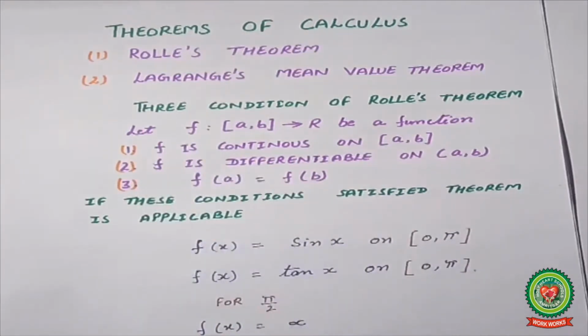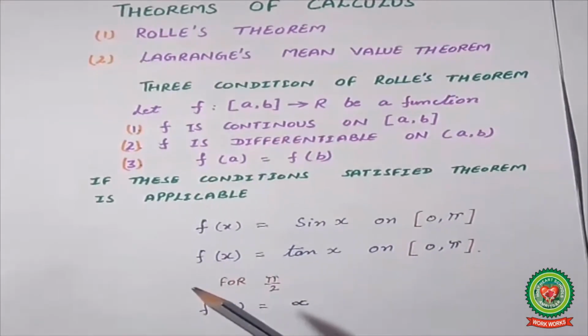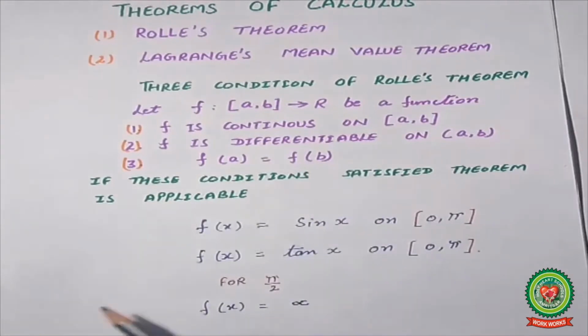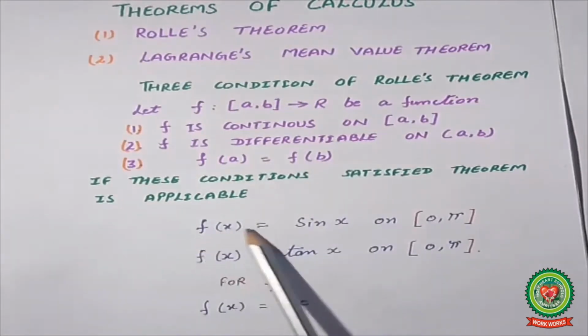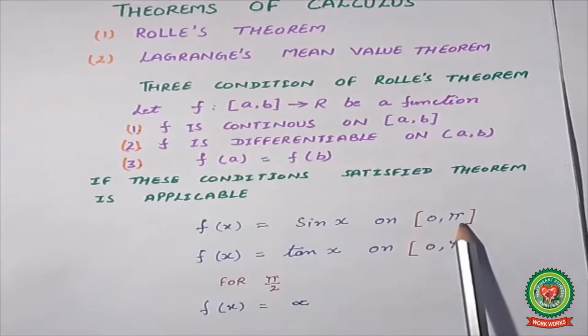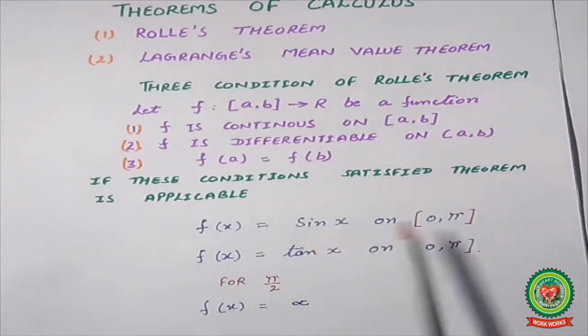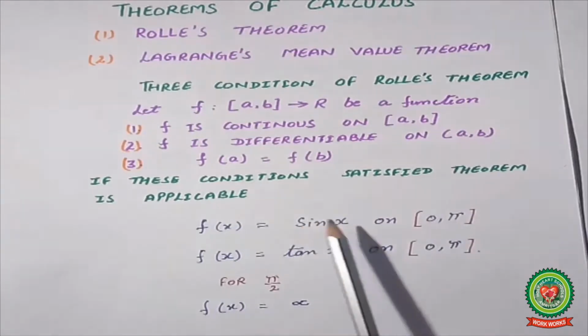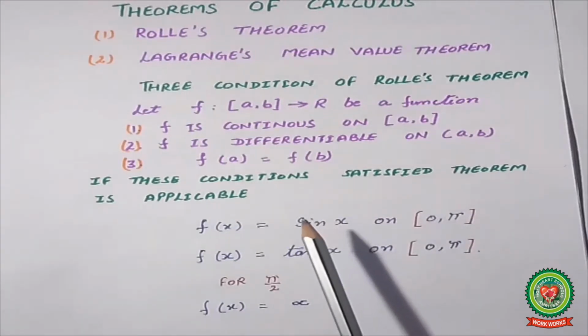Now I am taking one or two examples to understand the continuity and differentiability conditions. First, f(x) = sin x and the interval is 0 to pi. If I substitute any value including 0 and pi, a sin value is there, so it is a continuous function. After differentiation, the derivative of sin x is cos x, and an answer is there in between 0 and pi.